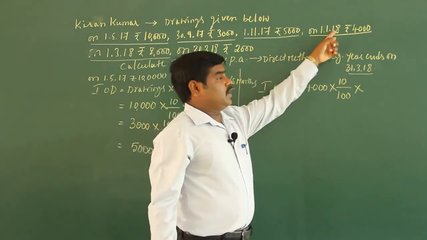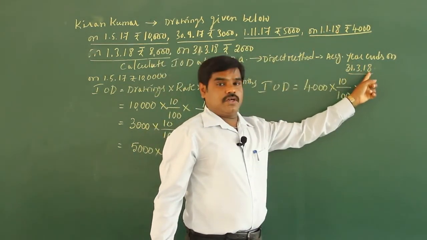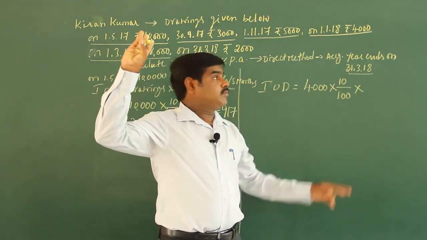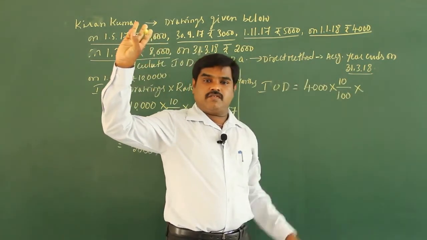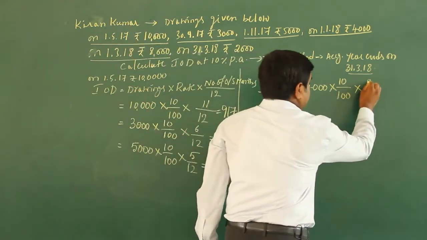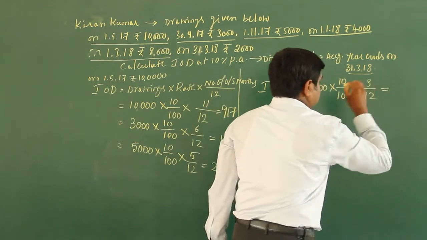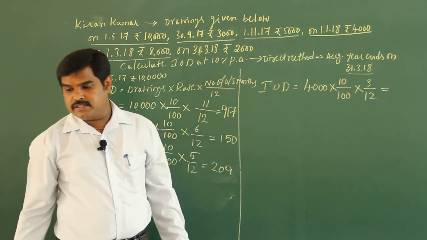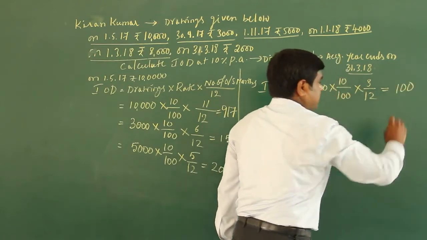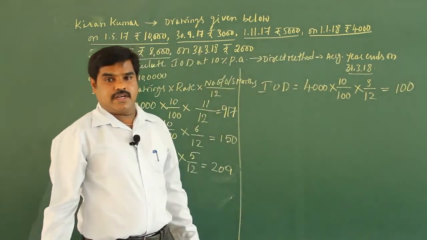From year to year you have to calculate the outstanding period. 1/1 means January beginning money is drawn. January, February, March. So outstanding period will be 3/12. Out of 12 you have to calculate for 3 months. The answer you are going to get is 100 rupees.